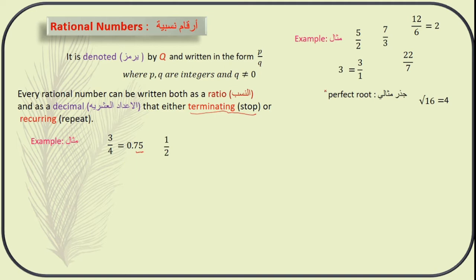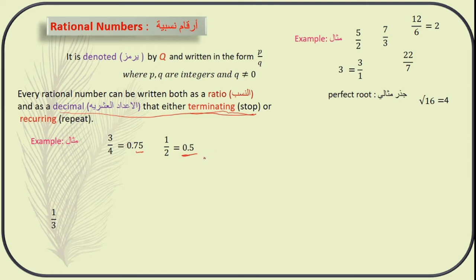3 by 4 is equal to 0.75. And 1 by 2, a ratio, can be written as 0.5. So here it stops. In the first example, the decimal stops. These are the two examples. I hope you understood.